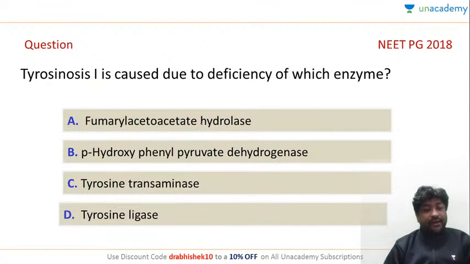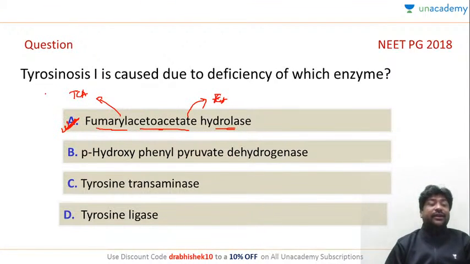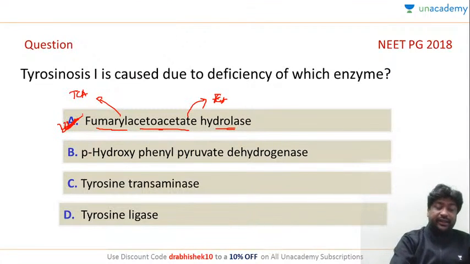Again I am getting a unanimous response. Fumarylacetoacetate hydrolase, the last enzyme, which breaks down into fumarate and acetoacetate. This acetoacetate will go into the ketogenic pathway, and fumarate will go into TCA. That is why tyrosine is both glucogenic as well as ketogenic. So the correct answer is A.